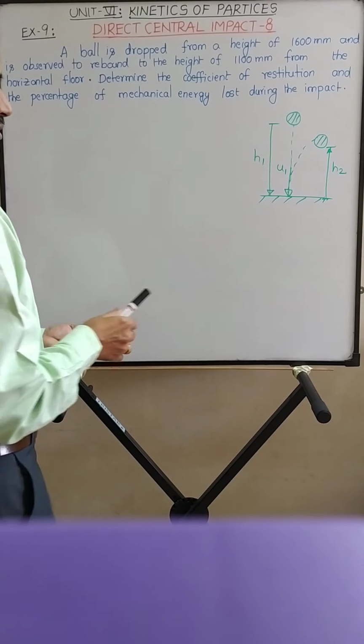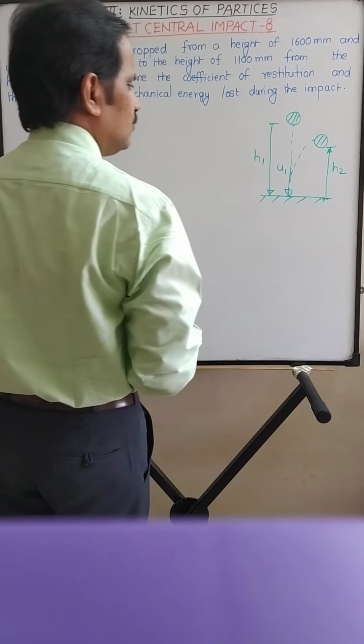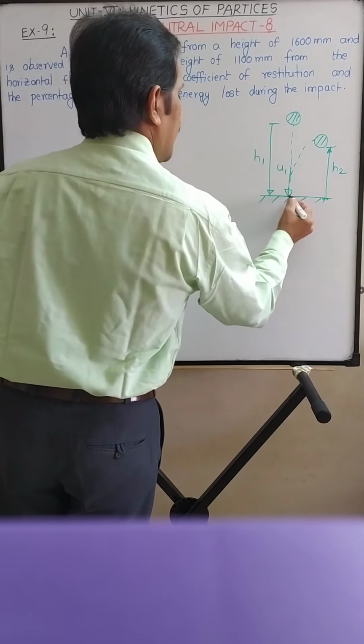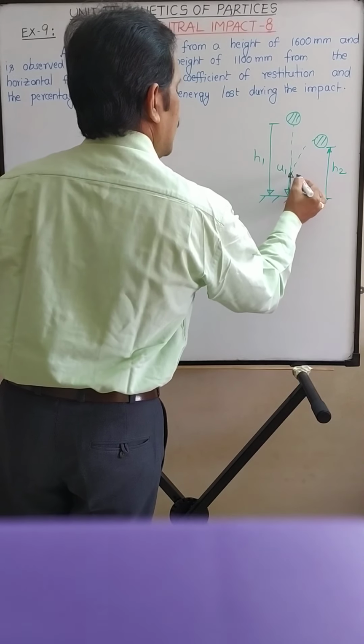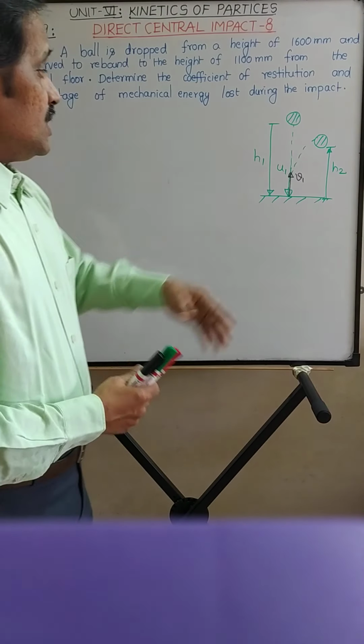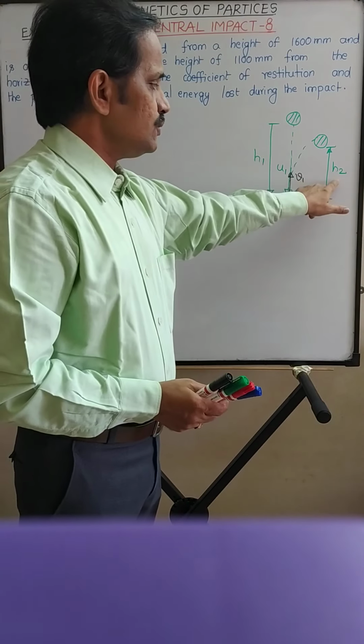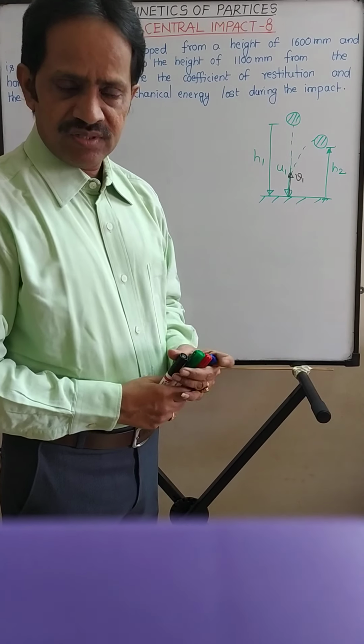So before impact, the direction of velocity of the ball u1 is downwards, and after impact it will move upwards, say with velocity v1.